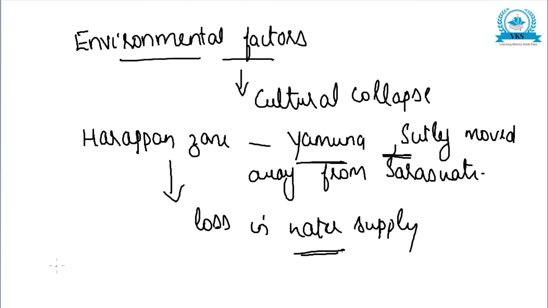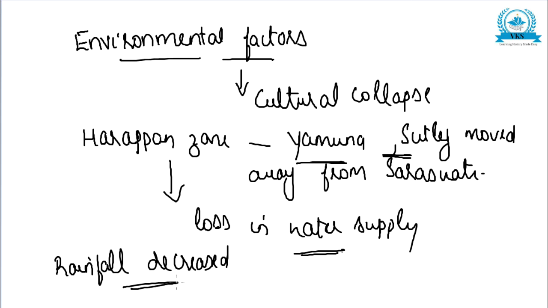Second, rainfall decreased at about that time. So these factors also must have worked adversely. There are many environmental factors for the cultural collapse. Loss in water supply may have been one. Rainfall decreased, that may have been an adverse factor.